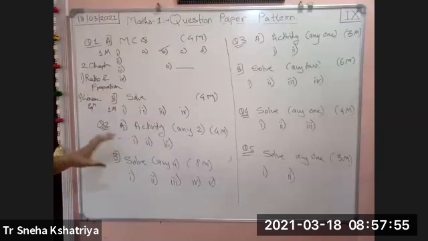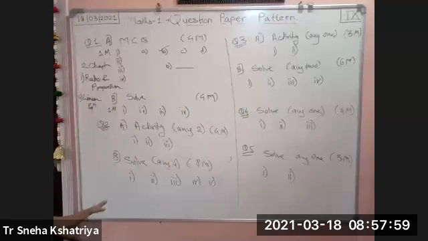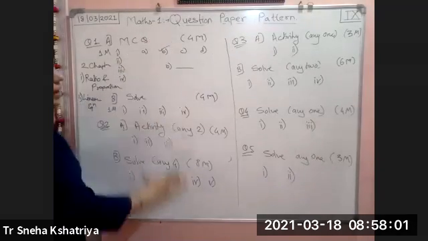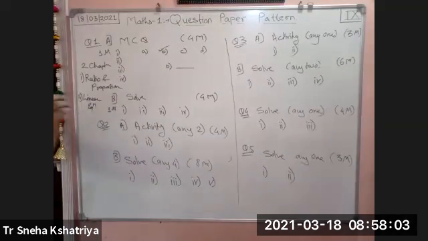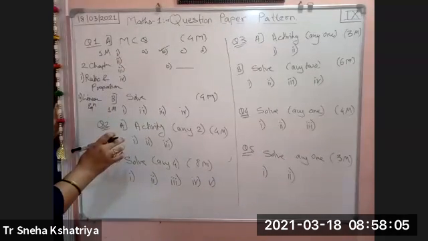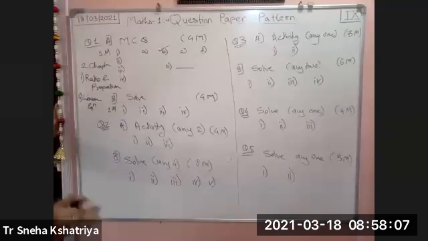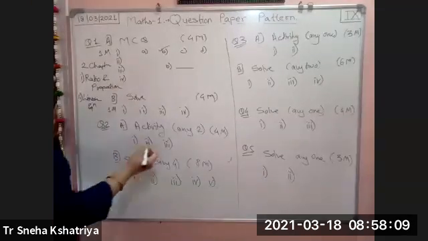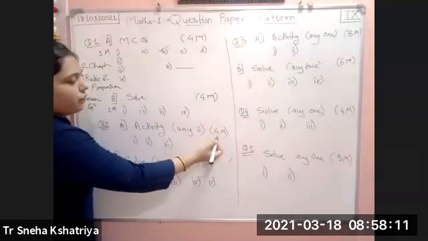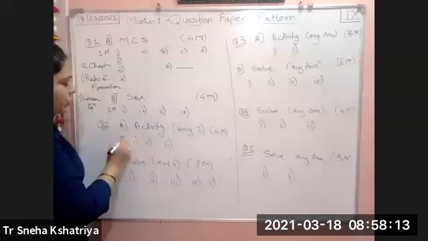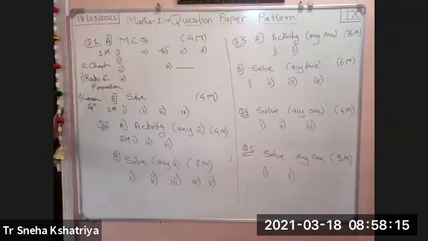Okay. So remember one thing, whatever the questions are there, the whole answer is given to you. Complete, start to end, the whole answer is given to you. Only a few boxes are left and that you have to fill up. And how many boxes will be left? See here. Any 2 we have to solve for 4 marks, means each carries 2 marks. 2 marks, 1 question.